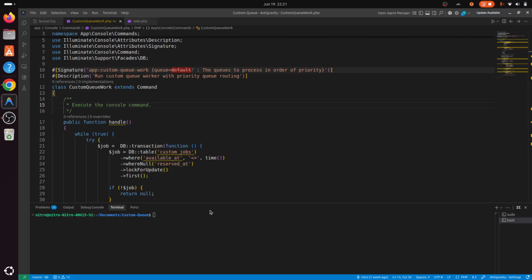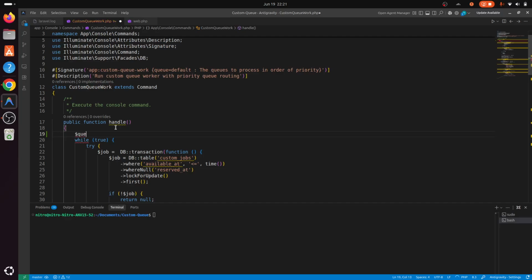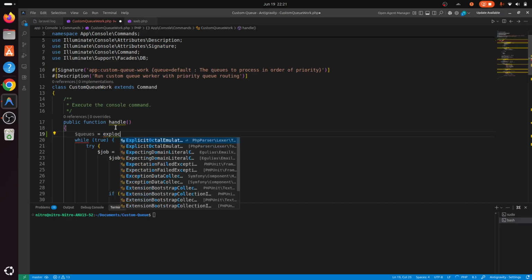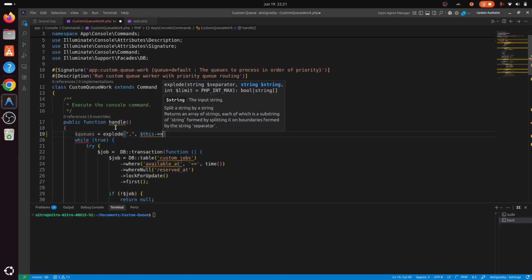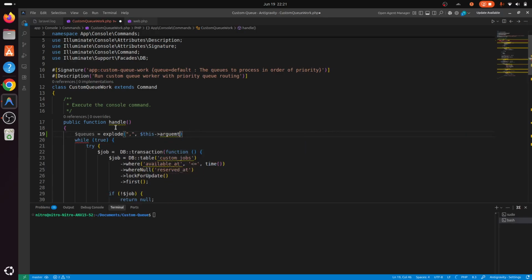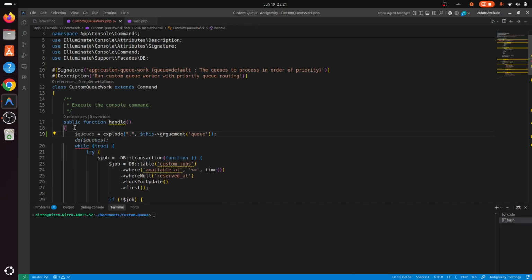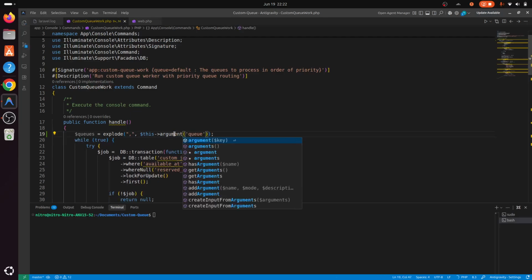So for that, what we're going to do is we will give the priority in this command, and then we fetch the priority from the command inside our handle method. So we do that by doing something like explode, because we're going to separate the priorities based on the comma, and this argument q. Perfect. I think argument q.